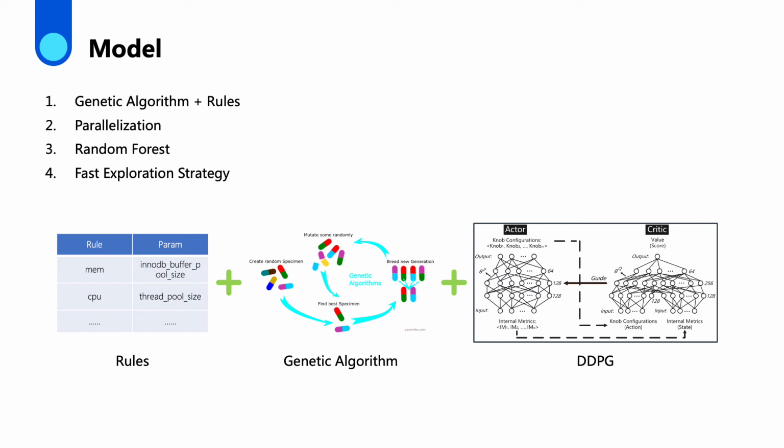We use random forest to sort top key knobs. In addition, we use fast exploration strategies to speed up reinforcement learning, which forces the model to explore based on relatively better nodes.